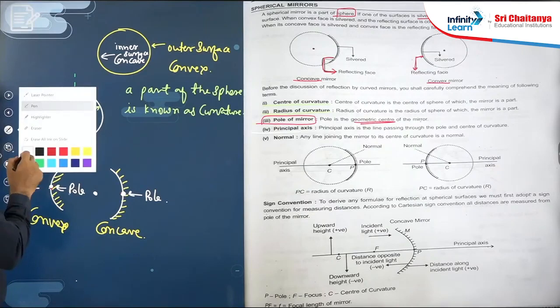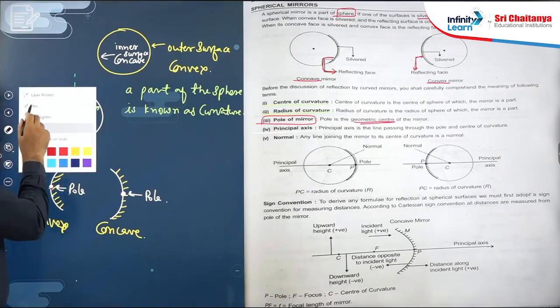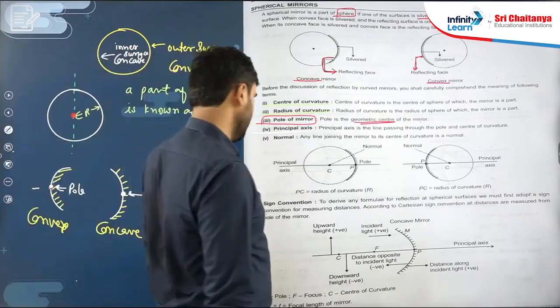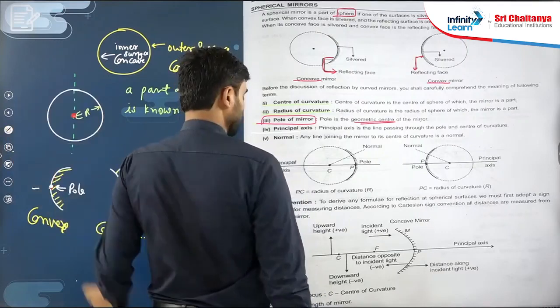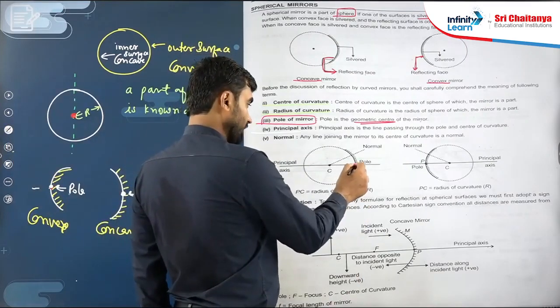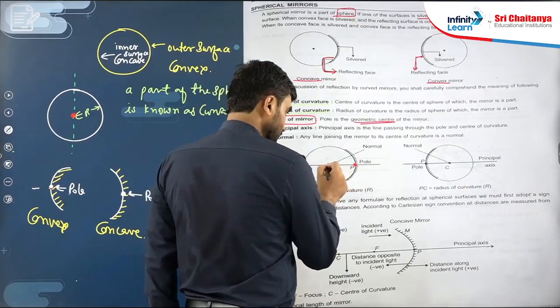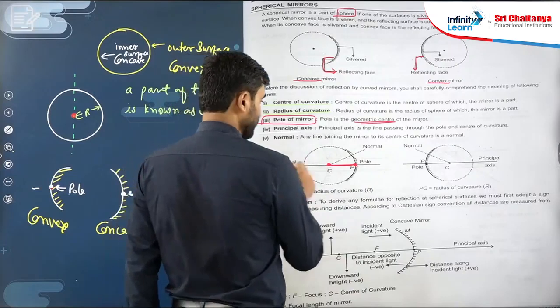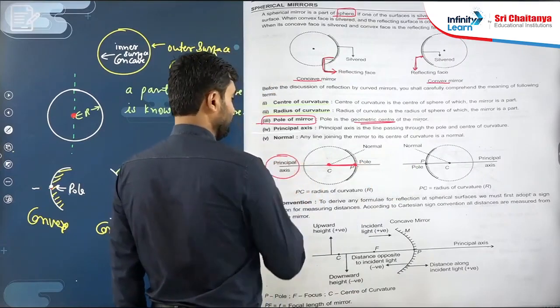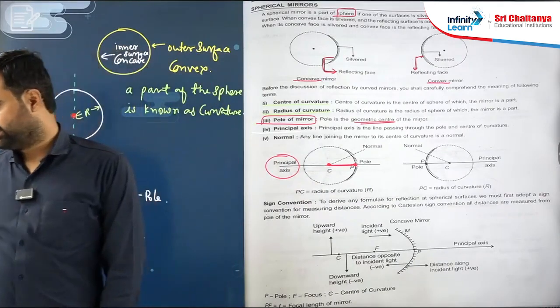So we can draw a new diagram and understand the principal axis. What is the principal axis here? You can understand in this diagram. This is the pole and this is the center. So a line which joins the center to the pole, you can extend this line, so it is the principal axis. Okay, we understood the principal axis.